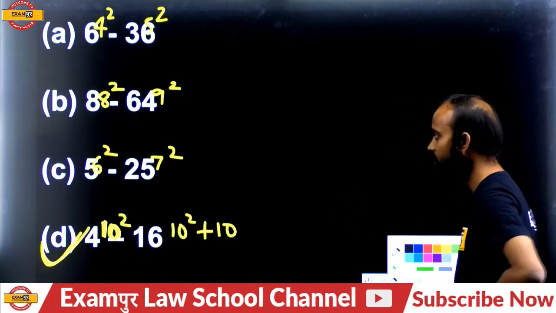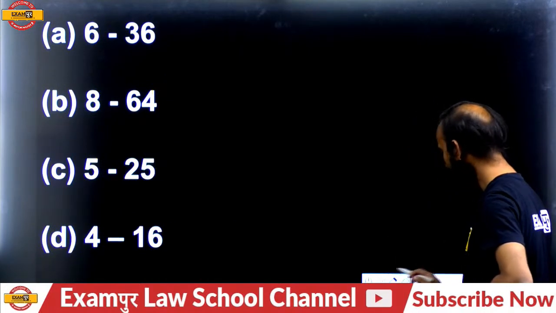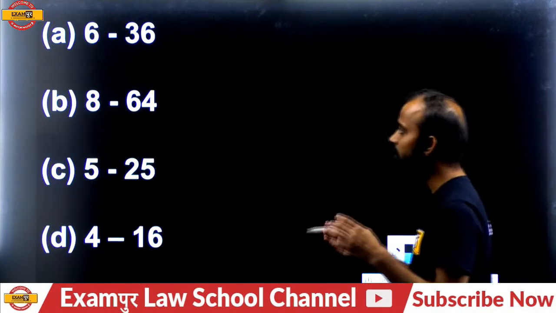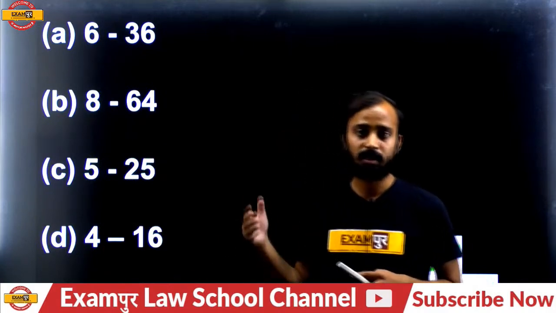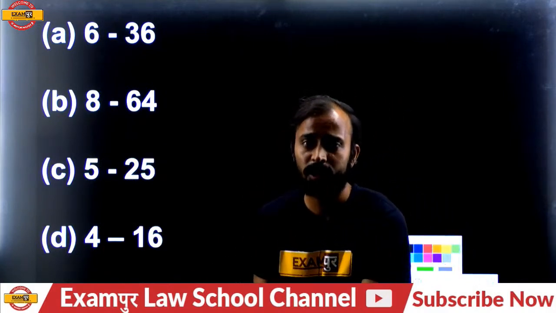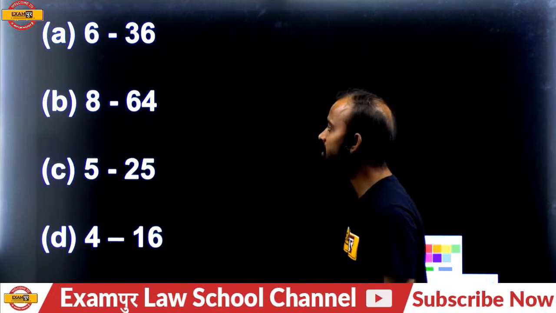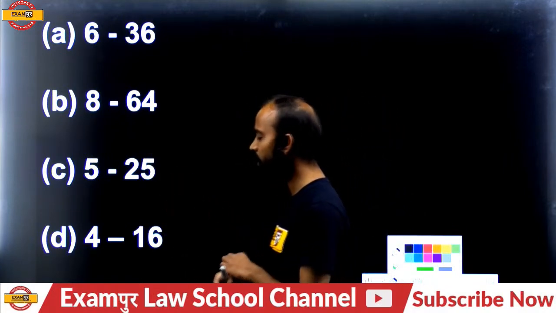Okay, come to the next one, let's go to the next question. Please find out what will be the answer. All these questions here are related to squares and cubes. Please, these are the pairs of numbers: 636, 864, 525, 416.